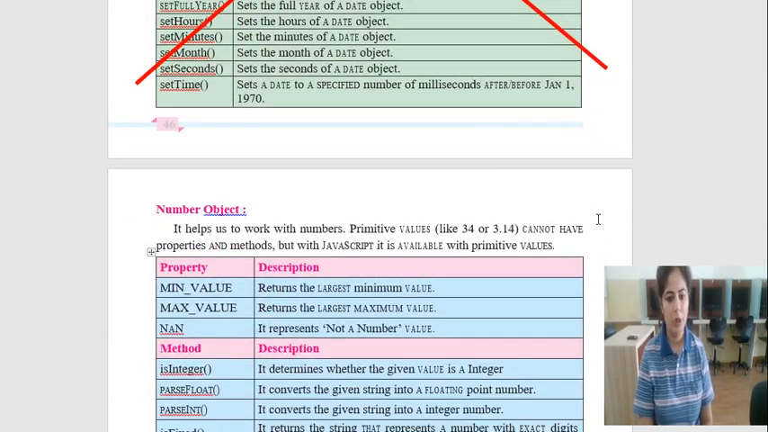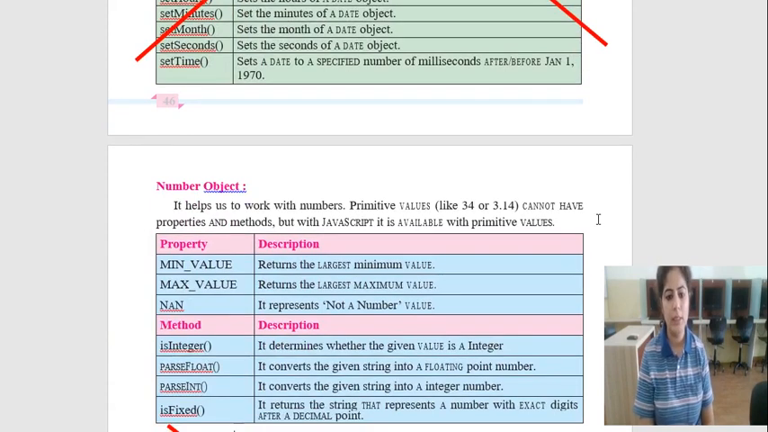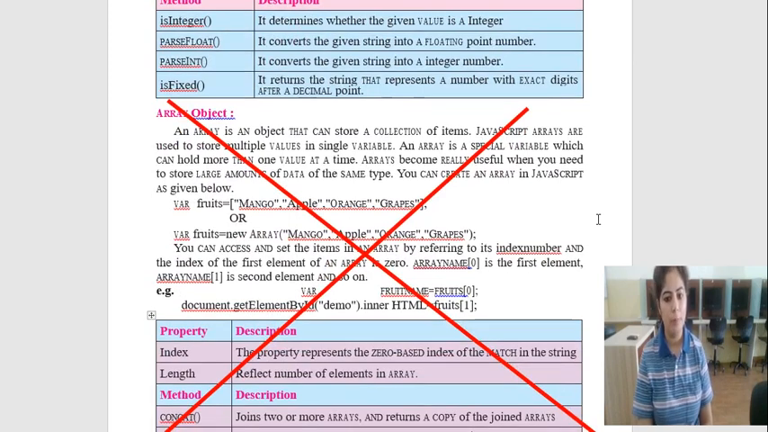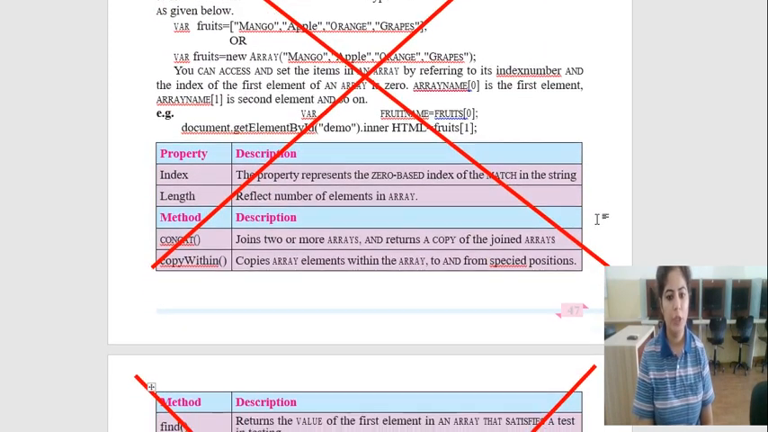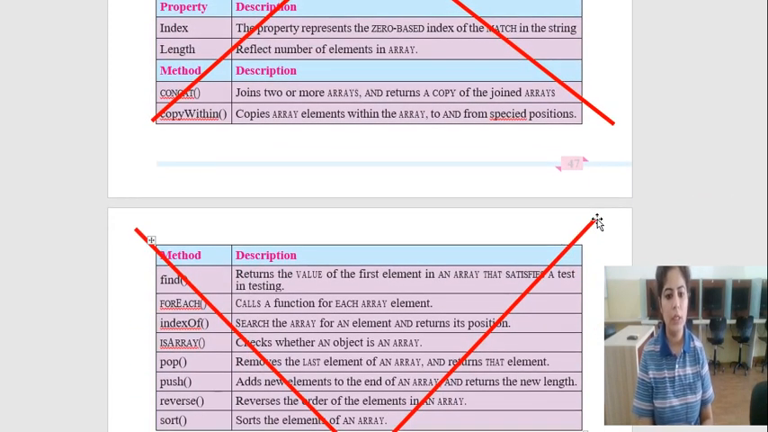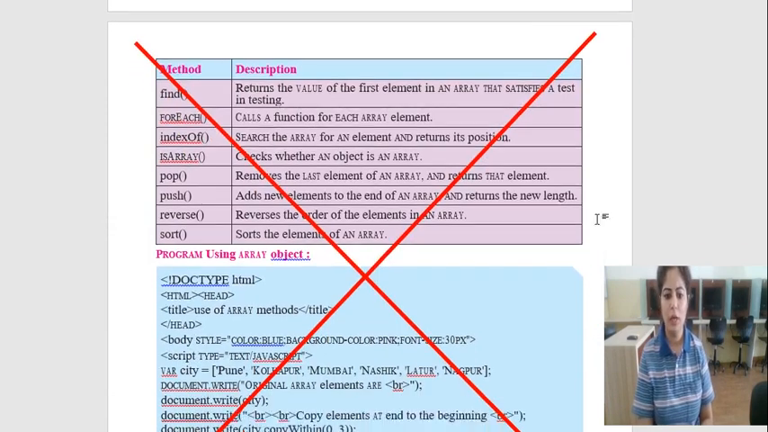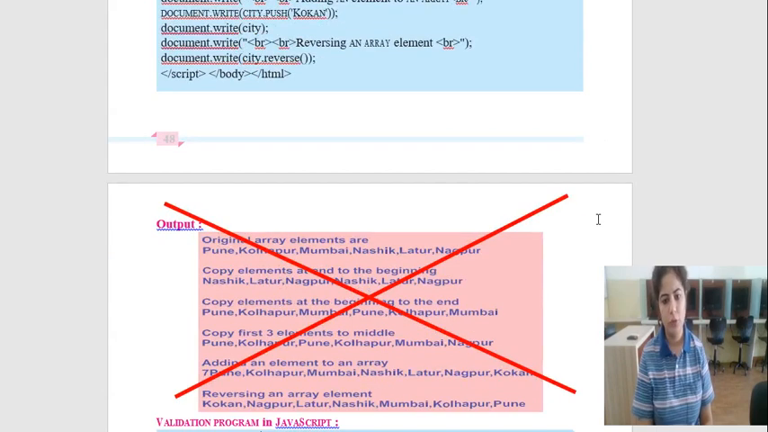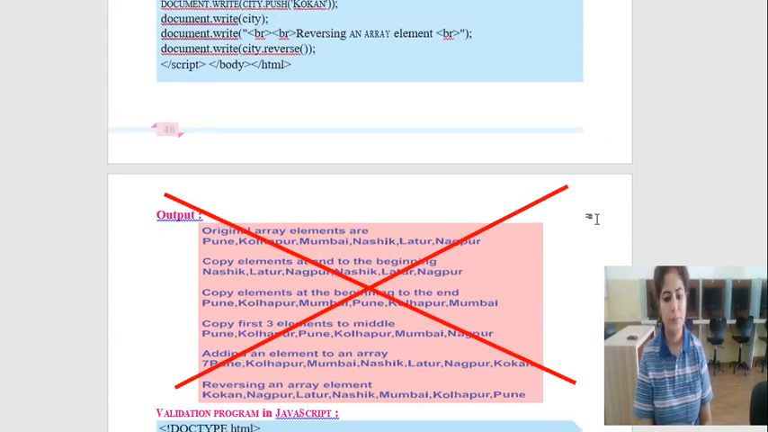Next is number object. You have to study number object. It is in your syllabus. After that, they have discarded array object, where you have studied these functions. So now you don't have to study array objects and programs using array object. You don't have to study that part.